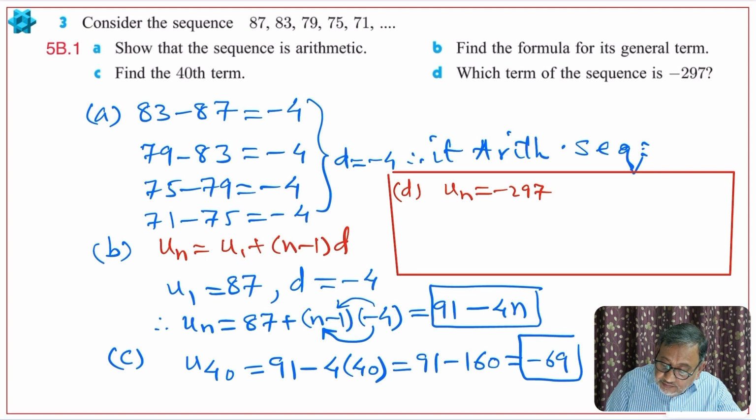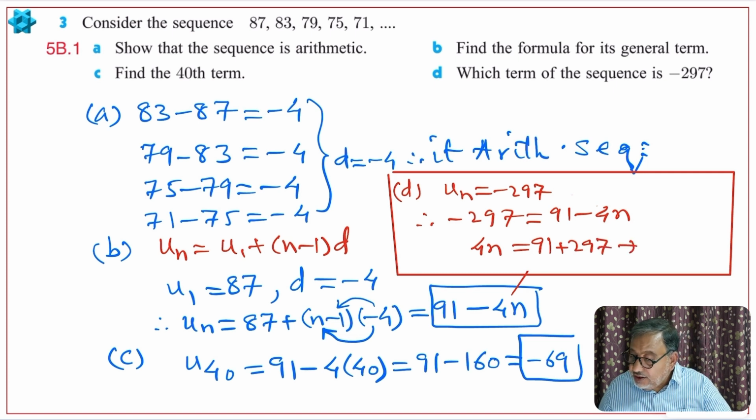So therefore minus 297 equals 91 minus 4n. Take 4n to the left side, bring 297 here. So 4n is equal to 91 plus 297, and then we will divide by 4.